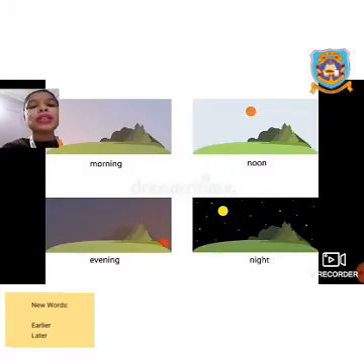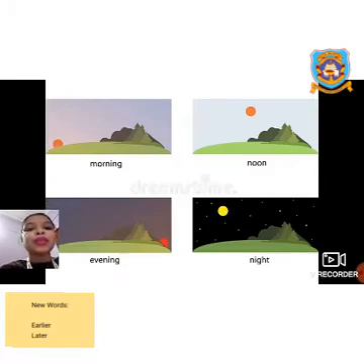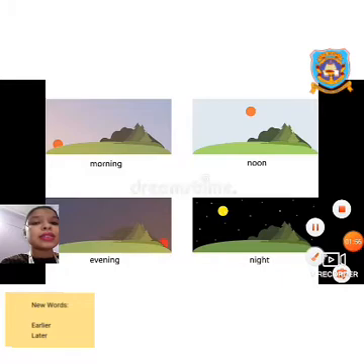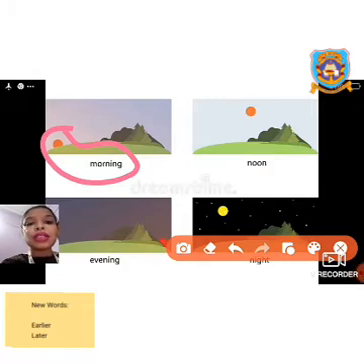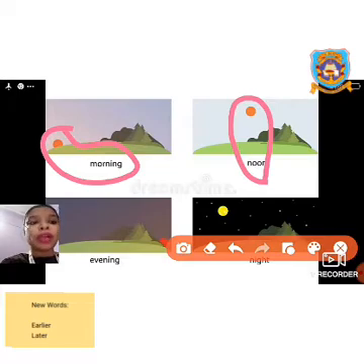Now what can you understand from the position of the sun? When the sun rises, it becomes what? It becomes morning. Here in the first picture, you can see the sun is rising slowly and it is morning. When the sun is above our head, that means it is noon.